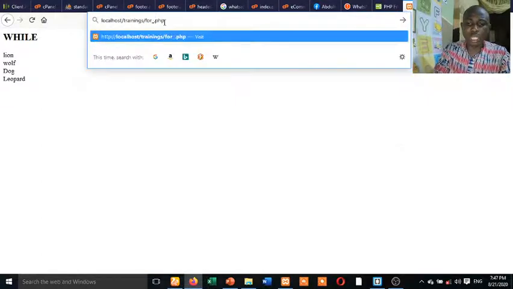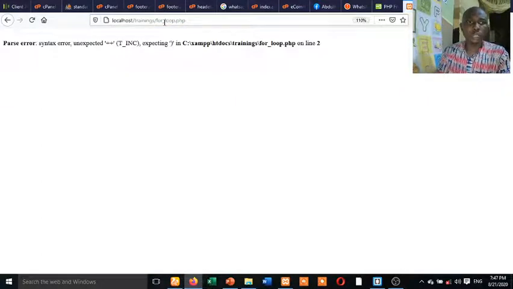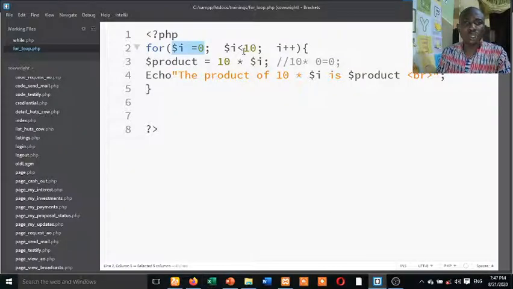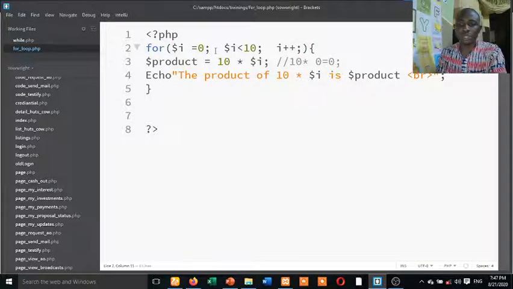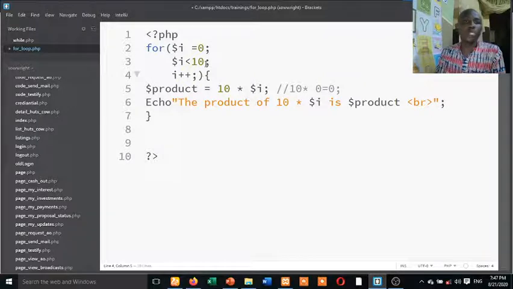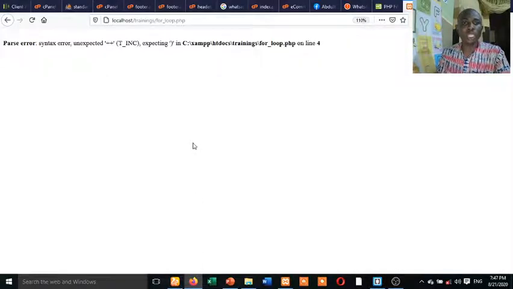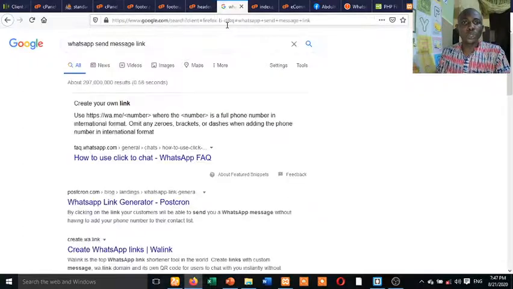For underscore loop dot php. Okay, there is a syntax error there. Let me go and check it. Line 2. Okay, I plus plus. I'm supposed to terminate it here. You know all these ones here, they are just like single line statements. In every PHP, it's always good that you put it.